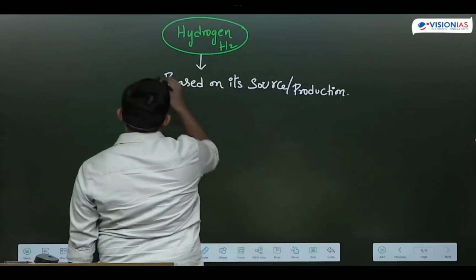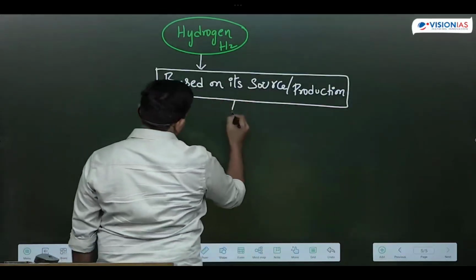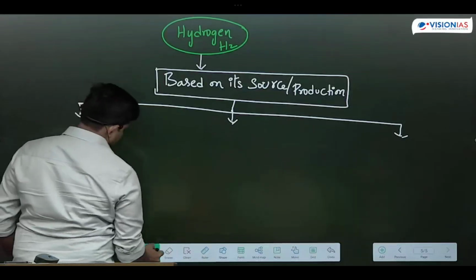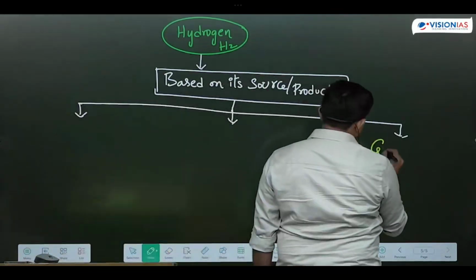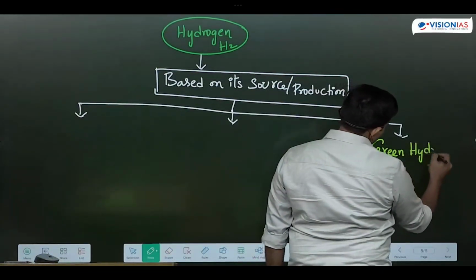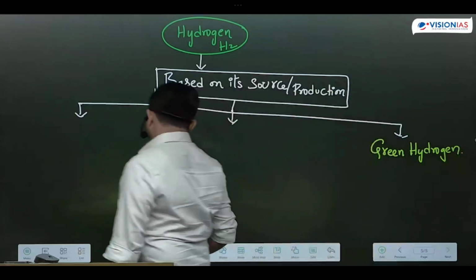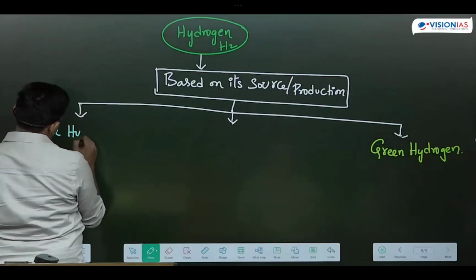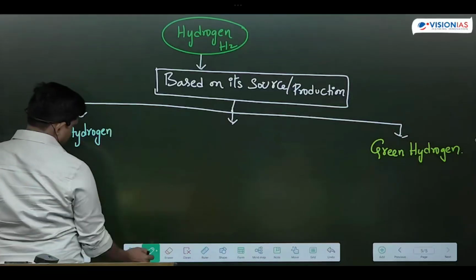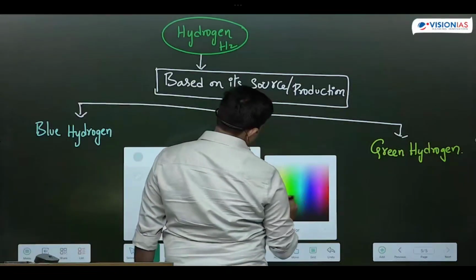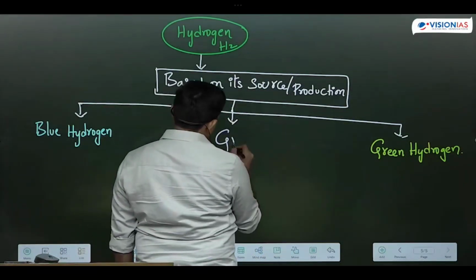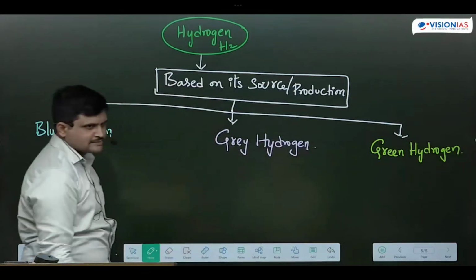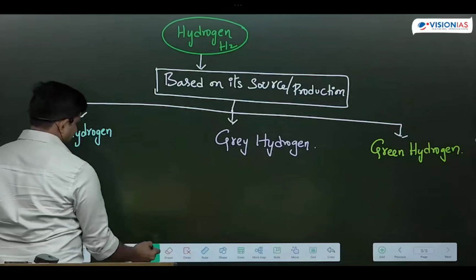Based on its source and production, it has been categorized into three types. One is green hydrogen. Next one is blue hydrogen. Next one is gray hydrogen. Okay, now these are the three types of hydrogen.